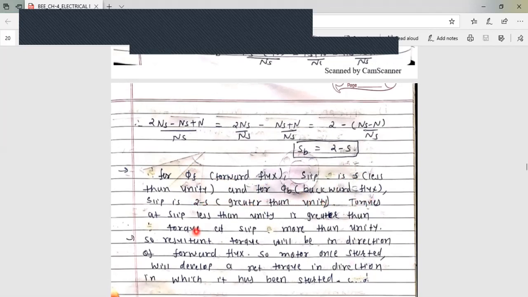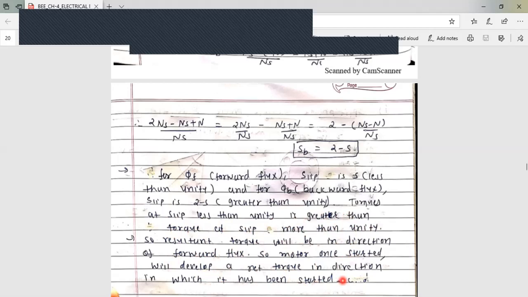So torque at slip less than unity is greater than torque at slip more than unity. So the resultant torque will be in the direction of forward flux. So a motor once started will develop a net torque in the direction in which it has been started.